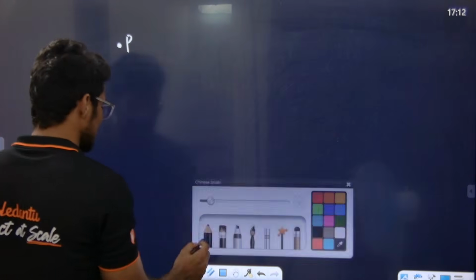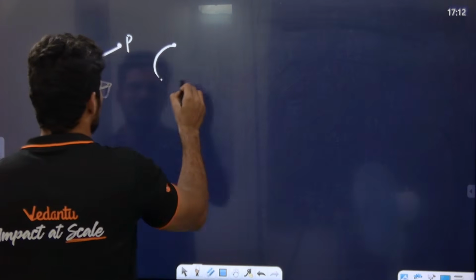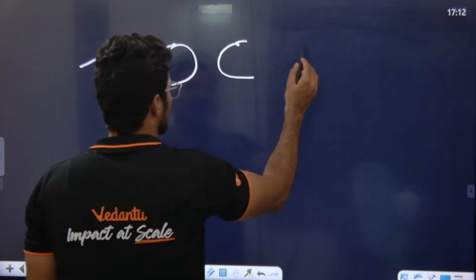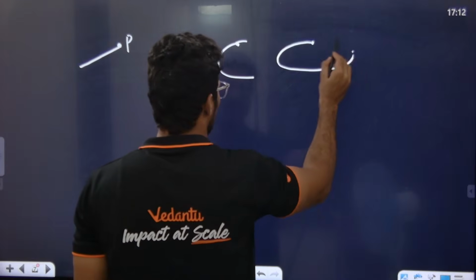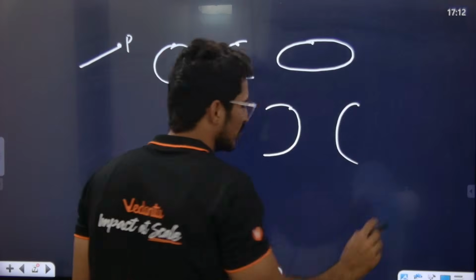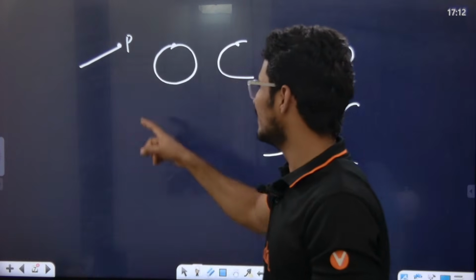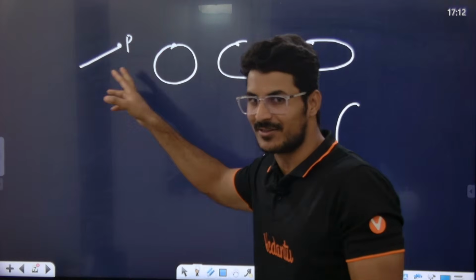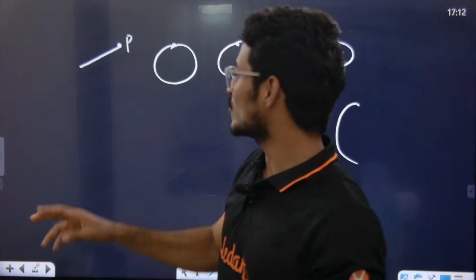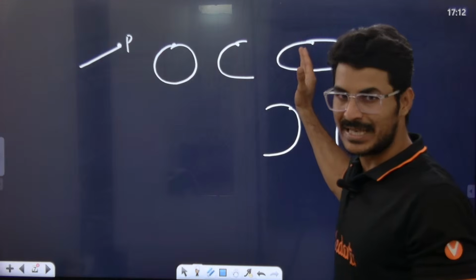This point can move in any direction. The point can move this way, this way, any direction. Are you getting the point? In our syllabus, the point will be moving either this way or this way or this way. In our syllabus we have only straight lines, circles, parabola, ellipse and hyperbola.